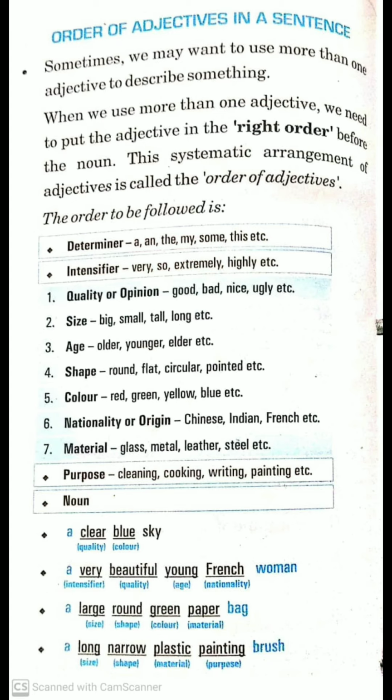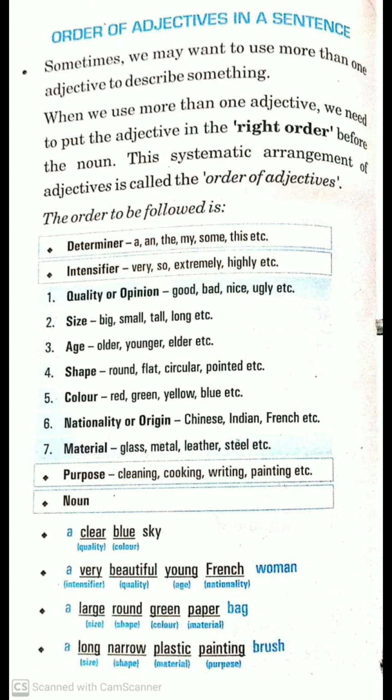Then age: older, younger, elder, etc. Then shape: round, flat, circular, pointed, etc. Then color: red, green, yellow, brown, blue, etc. Then nationality or origin: Chinese, Indian, French. Then material: glass, metal, leather, steel, etc. After that, purpose, the kind of purpose for which we are using these: cleaning, cooking, writing, painting, etc. Then our noun.